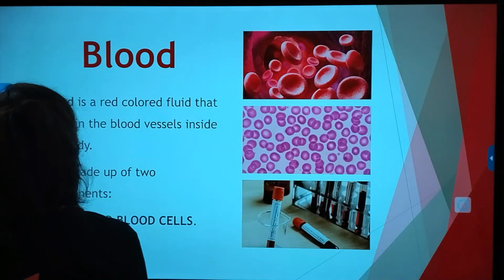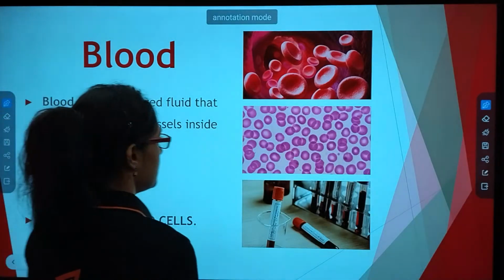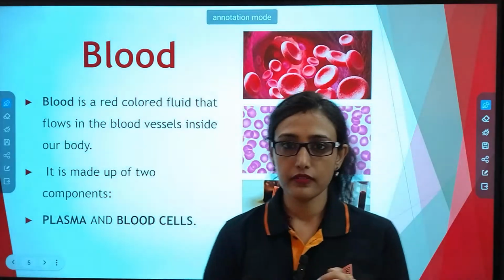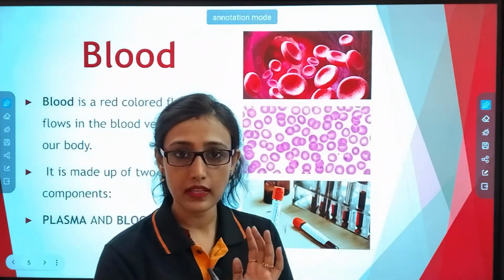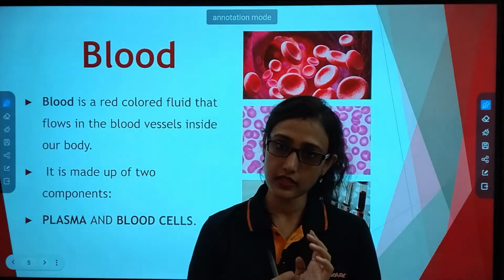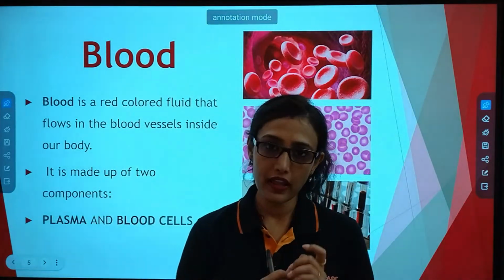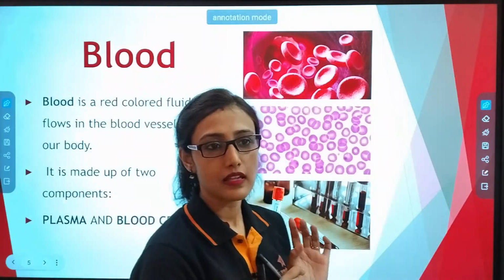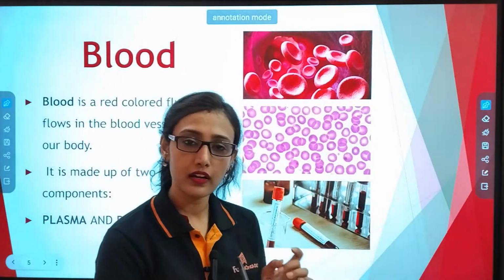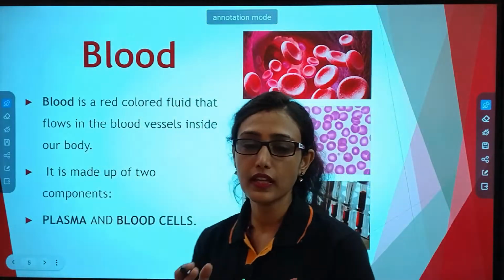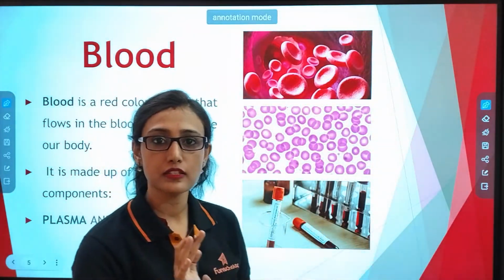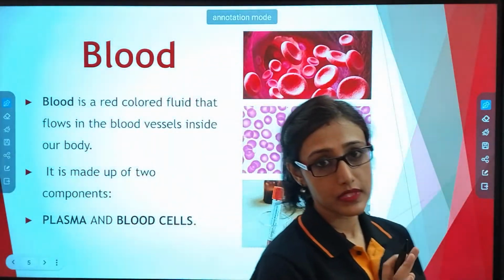Now, what is blood? Have you ever seen blood? When you have a little cut on your hands or legs, you have seen a red colored liquid coming out. I think you have all got hurt when you were a child, even still now. So whenever you get hurt and your skin is damaged, what comes out?